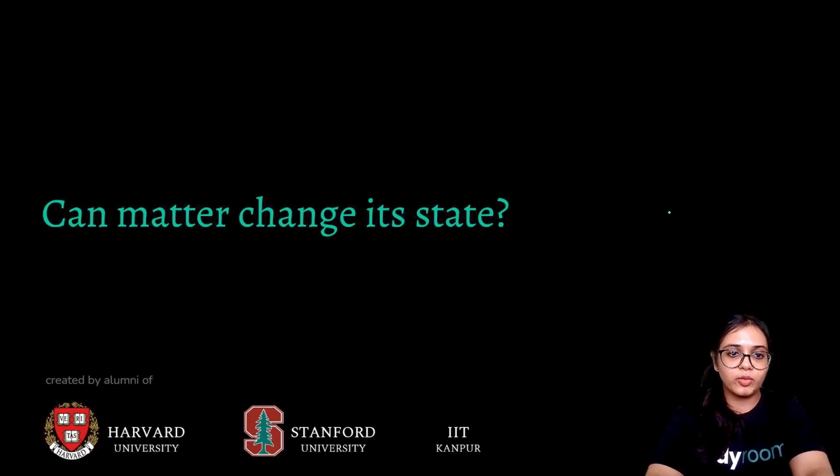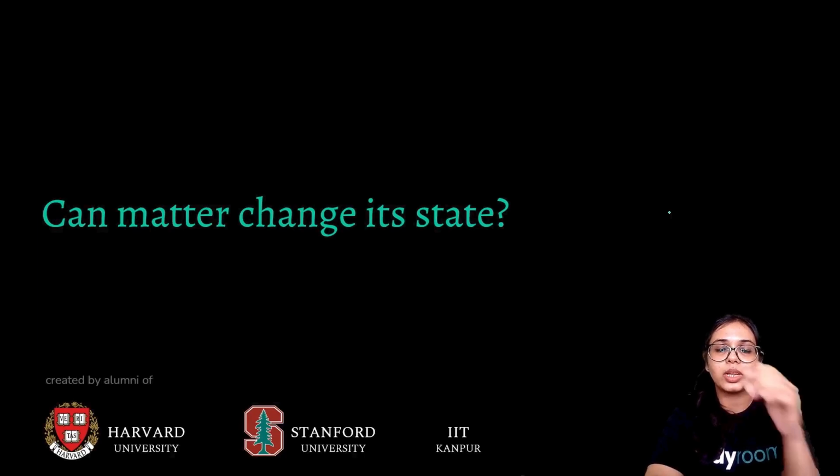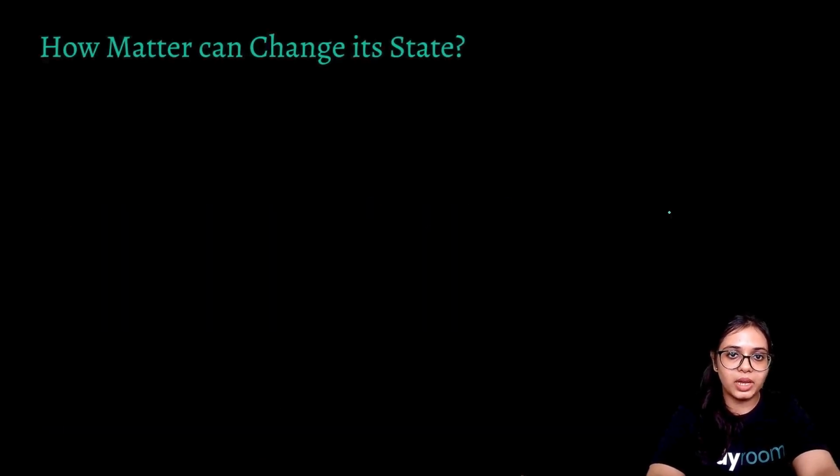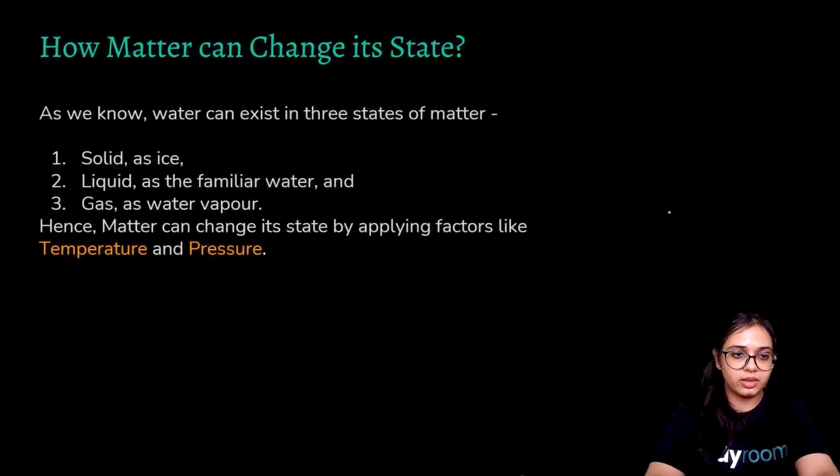Now, let's move on to the other part of the chapter. Can matter change state? We know that matter exists in three forms of state, right? Solid, liquid, and gas. But are these interchangeable? Let's find out how matter can change its state.